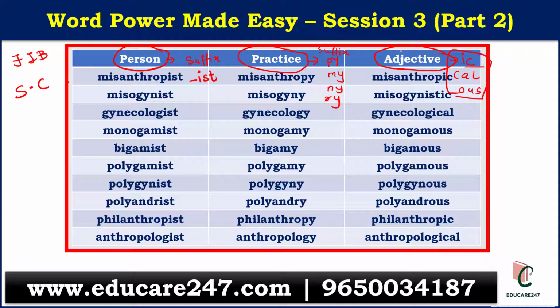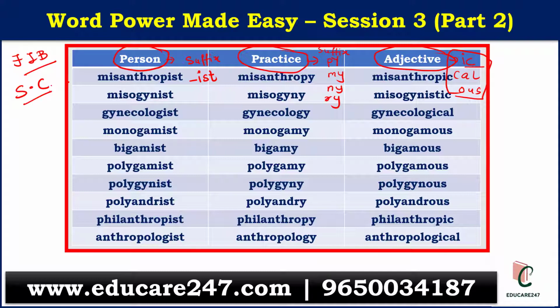If you have to use it for a person, he is a very misanthropic person, a misogynistic person, gynecological abilities. So when you are using the adjective form, we'll be having these suffixes. So if it's a fill in the blanks question, it will be helpful for you to guess the answer. Similarly for sentence correction. I hope this part is clear to you. This was specifically taken so that with vocabulary we could also explore the grammar side of the vocabulary.